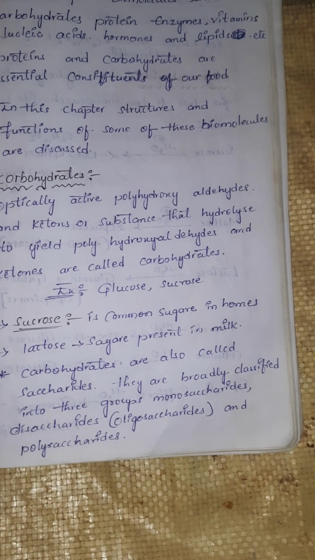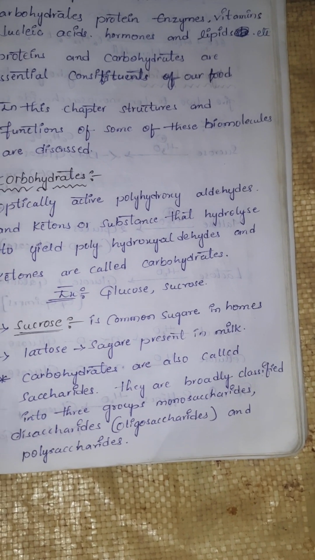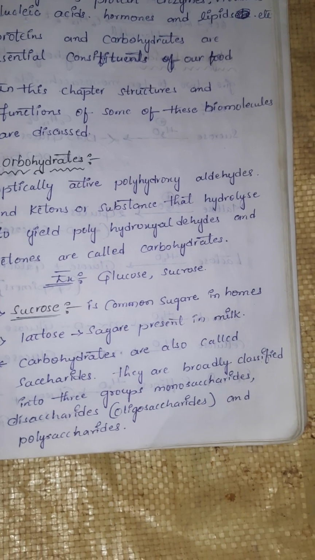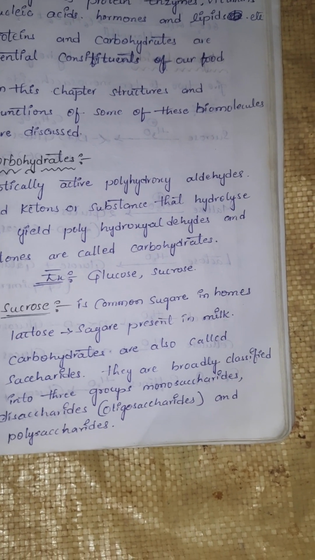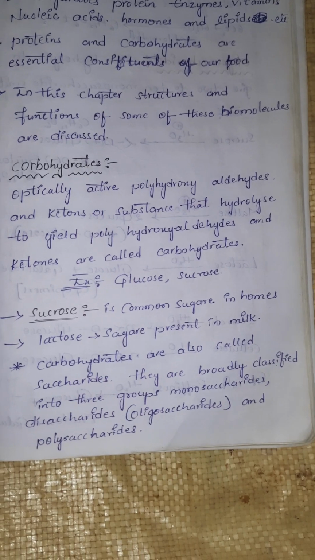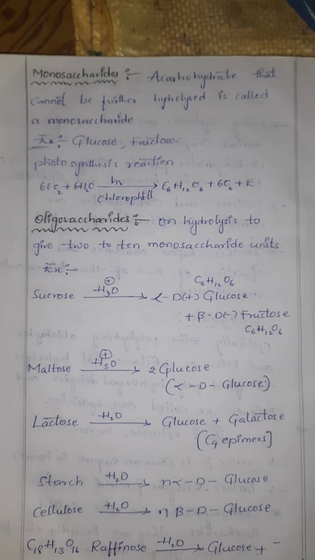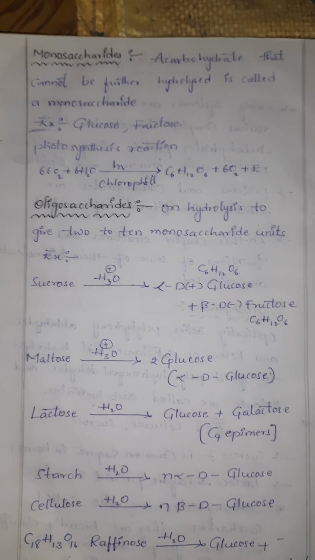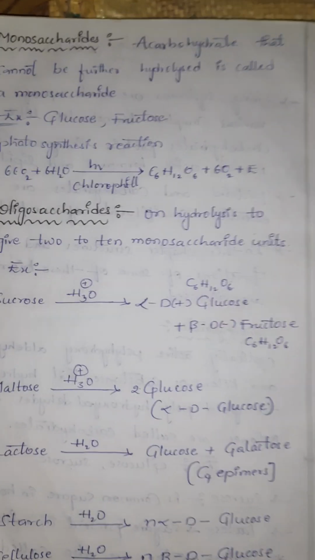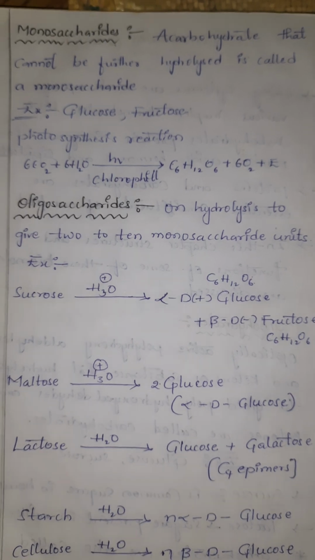They are broadly classified into three groups: monosaccharides, disaccharides or oligosaccharides, and polysaccharides. Next we are going to discuss monosaccharides. A carbohydrate that cannot be further hydrolyzed is called a monosaccharide.